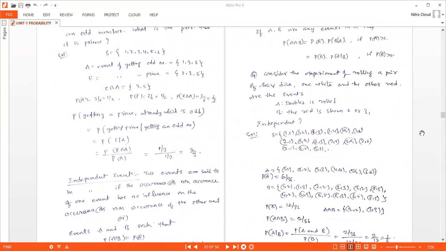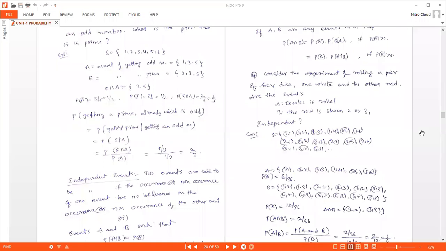Here you have to observe that the first die is the white one and the other is the red one, which means the second die is the red die. So what is B here? The red is shown 2 or 3, meaning the second die shows 2 or 3. Those combinations we are writing in B.